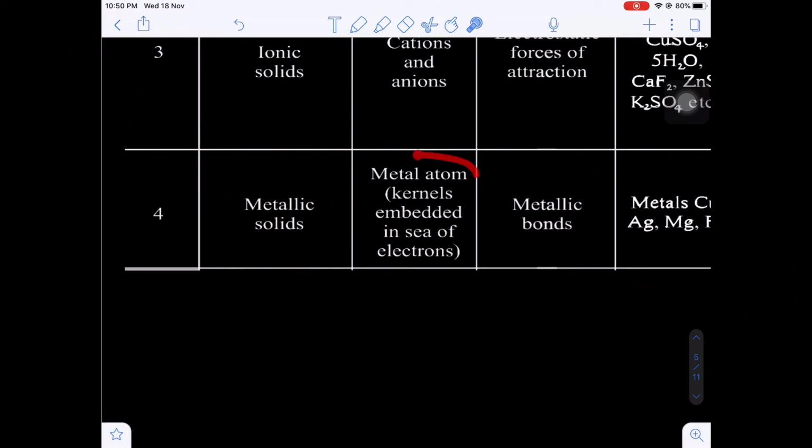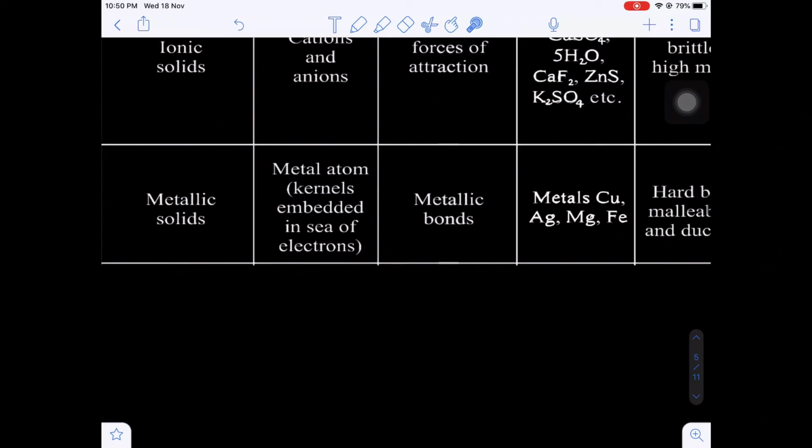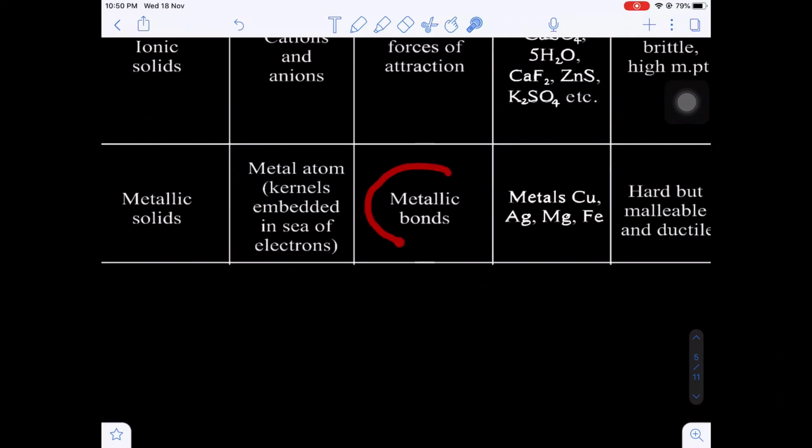In metallic solid, metal atoms, that is positively charged metal ions, which are known as kernels, are embedded in a sea of electrons. Here also between metal ions and free electrons there is an electrostatic force of attraction, which is referred to as a metallic bond. Examples are metals; we know all s block elements are metals and all d block elements are also metals.